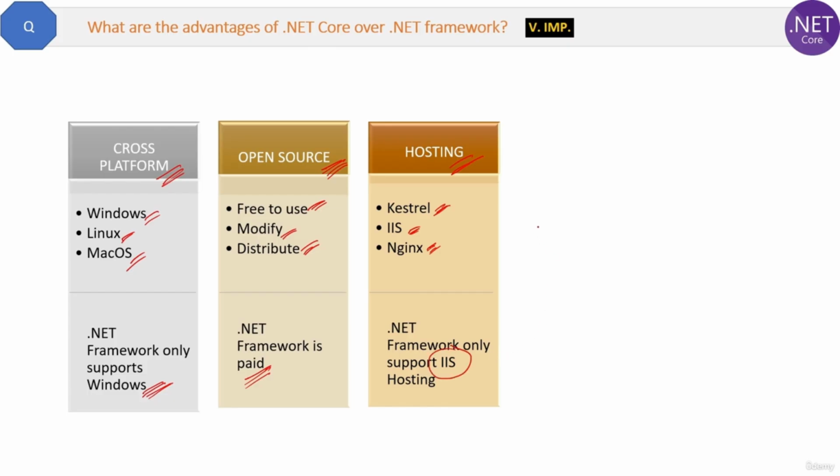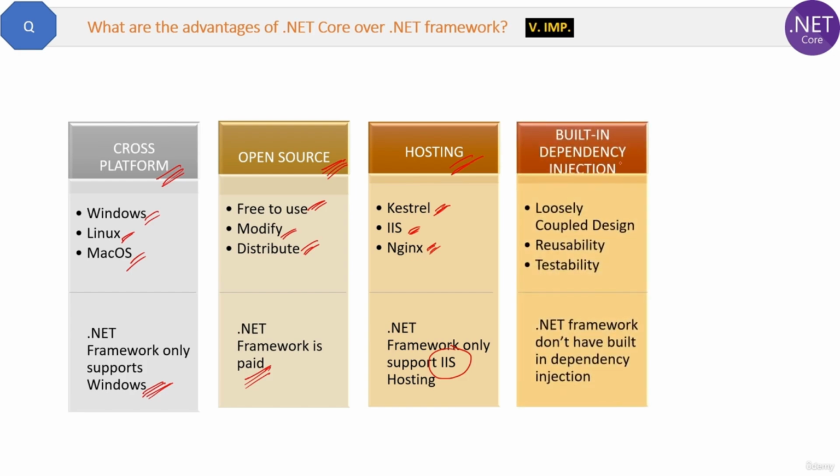Another advantage is .NET Core has built-in dependency injection, which enables .NET Core applications to achieve loosely coupled design very easily, and reusable solutions which are easy to test. That is also an advantage of dependency injection. Now, if you are new to dependency injection and loosely coupled design, then I will explain them in my dependency injection question also.